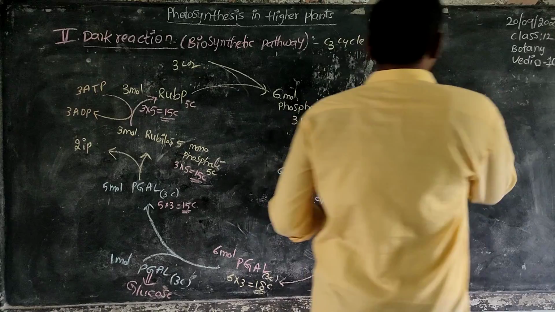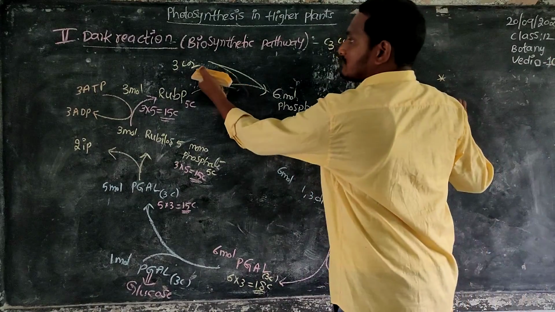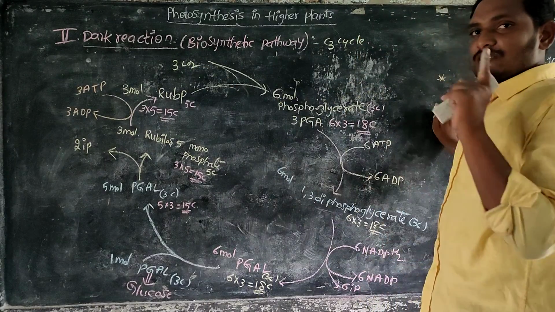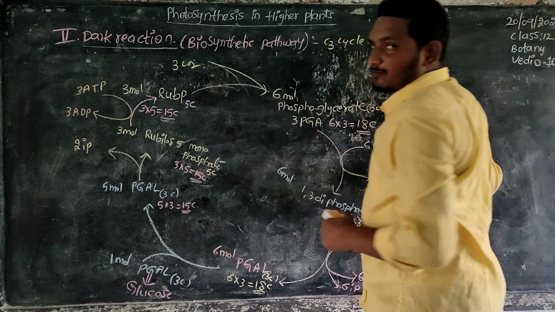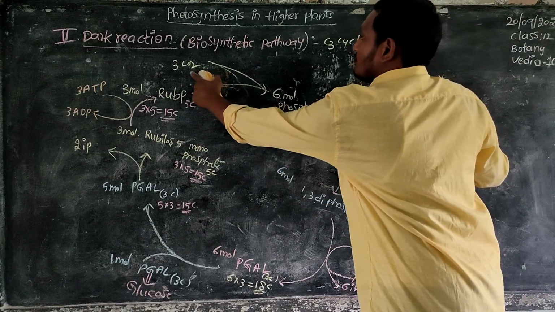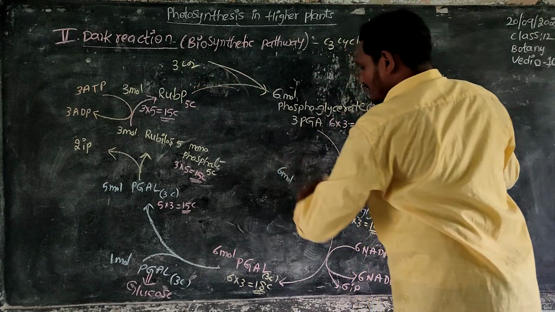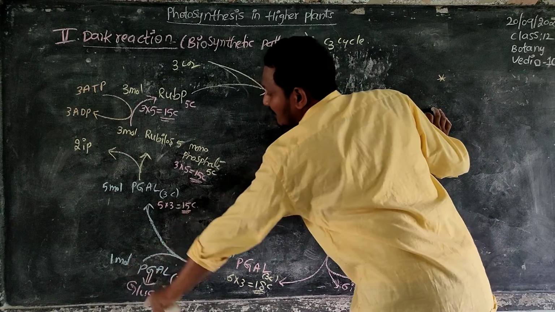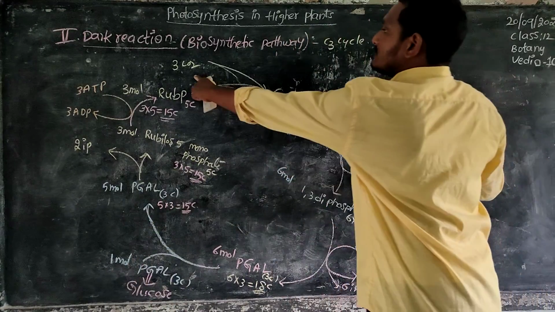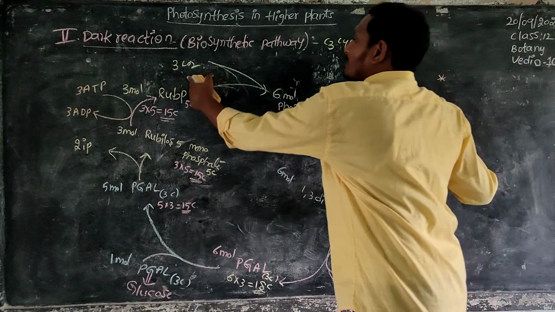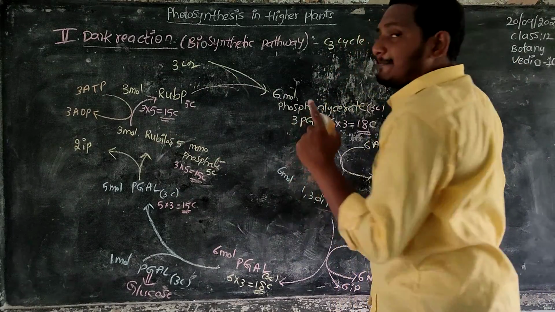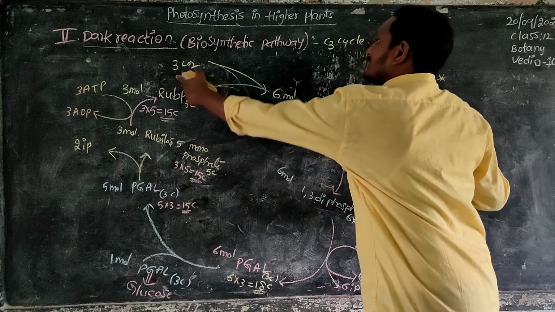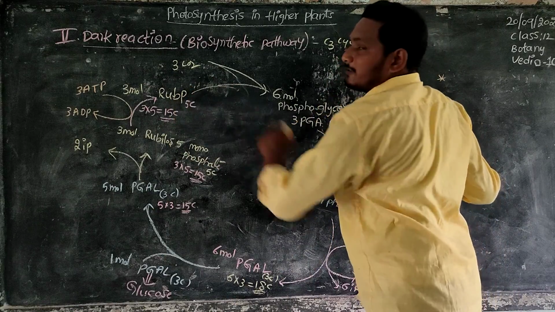So in this Calvin cycle, we started with 3 carbons. Why? When we take a single carbon, actually the total is 6 carbons. We are taking 3 carbons because the calculation part is difficult when we take a single carbon, as we cannot separate 1 molecule into 5 molecules. That's why we are taking 3 carbons. So with these 3 carbons the complete cycle is repeated 2 times, so 6 carbons are completed. 3 carbons are 1 cycle, and 3 carbons are 1 more cycle accepted by RuBP.